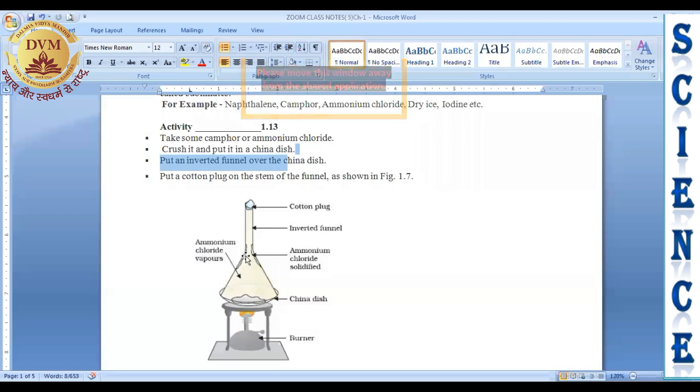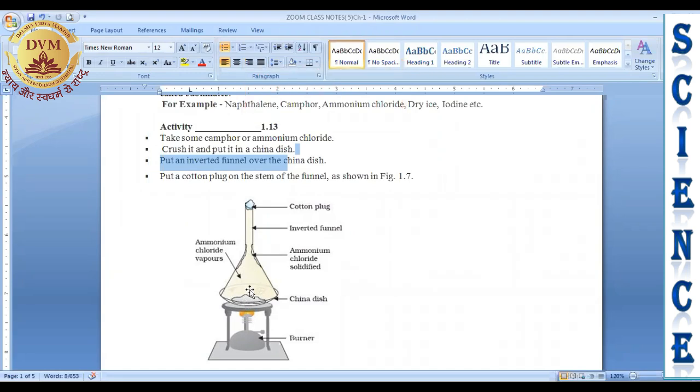When these vapors come in contact with the cold tube of the funnel, they will again convert into solid. When the vapors become cool, they again convert into solid and stick to the wall of the inverted funnel in the form of a powder.